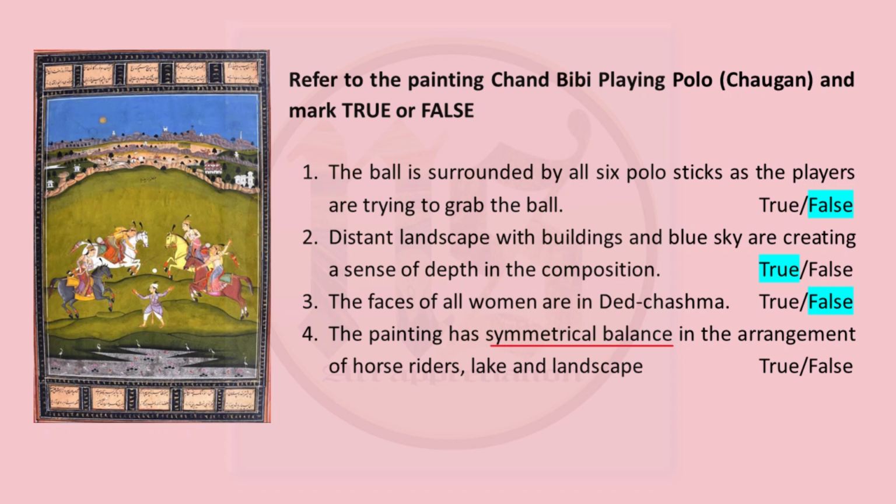Now fourth one, the painting has symmetrical balance in the arrangement of horse riders, lake and landscape. Now symmetrical balance means if we draw a central line, the left and right are almost identical. This is absolutely right. In this painting, if you draw a line, it is absolute symmetry. In fact, this is a very important characteristic feature of Deccan school. The paintings and everything in the composition is generally very symmetrical. So the answer is true.